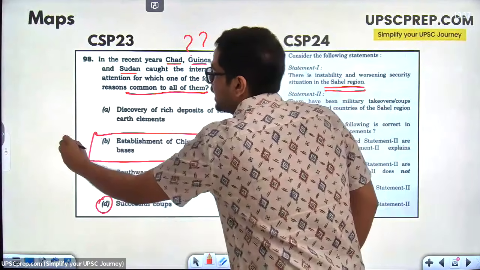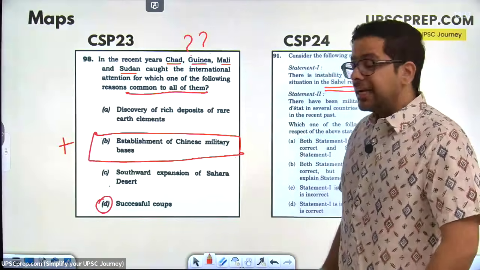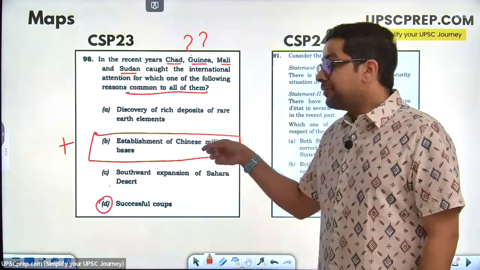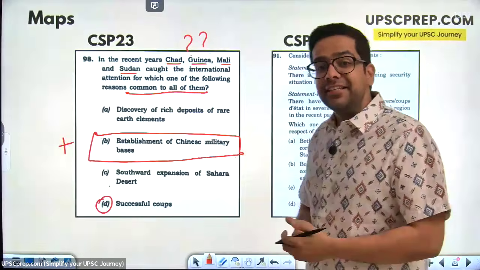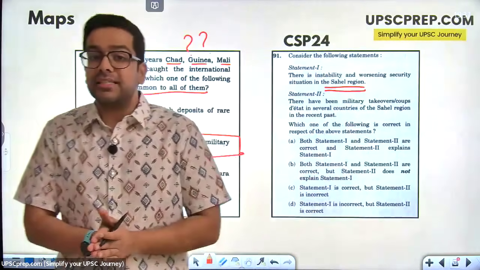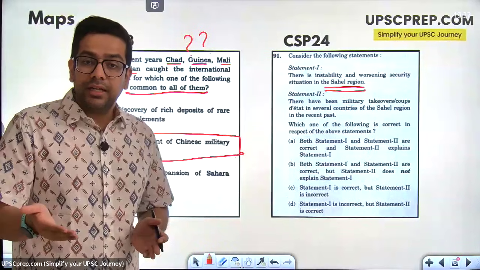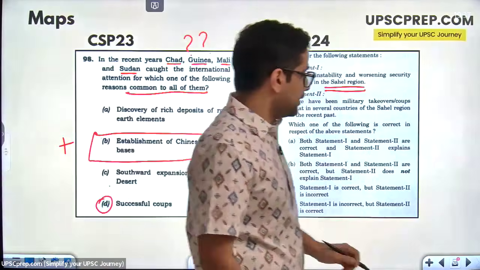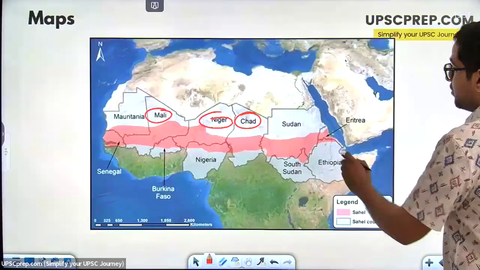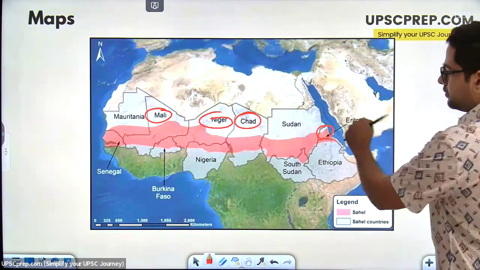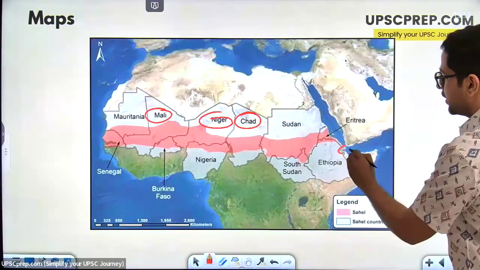Option B is incorrect over here, right? But since it is asked, therefore if there are any Chinese bases or new Chinese bases that have been established, I should look at them, right? If China is establishing a base, let's say China has established a base over here in the country of, not over here, over here.